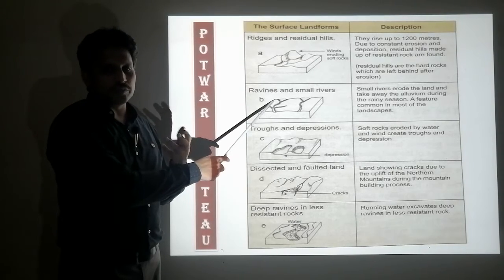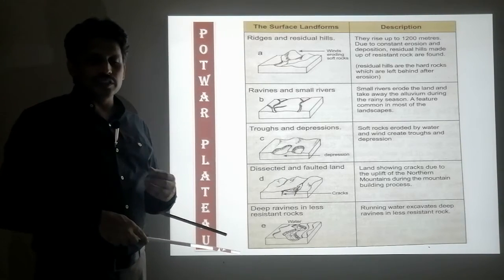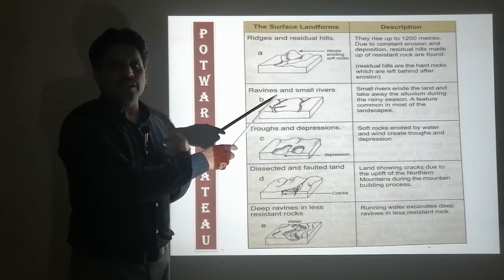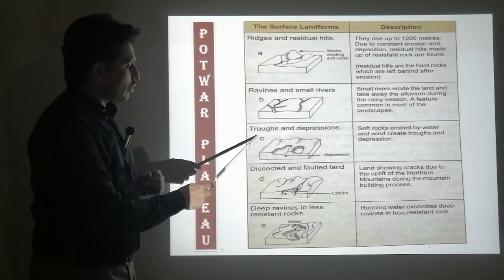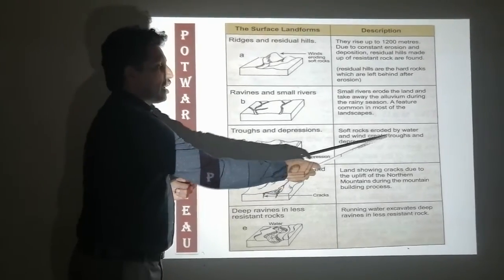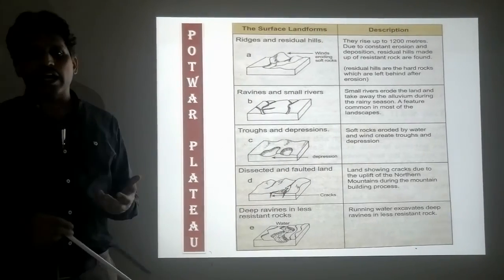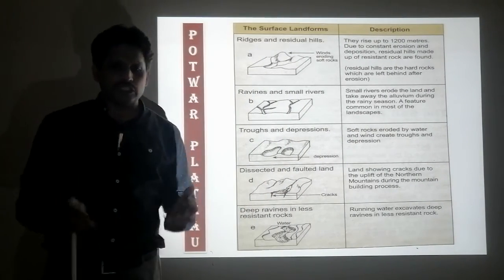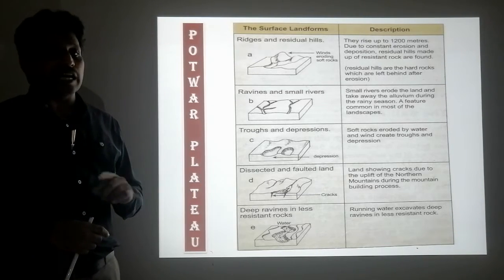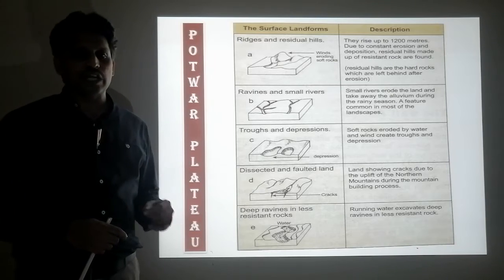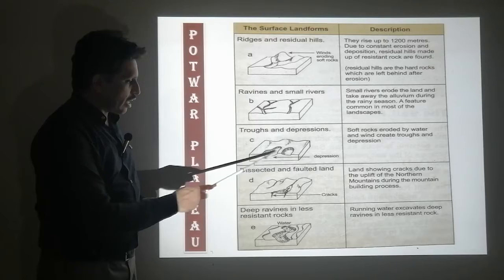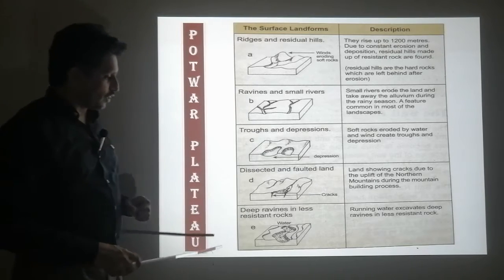So there are many ravines because several streams produce them. There are different channels, small rivers in the Pothohar region. Therefore, there are many ravines. And next, troughs and depressions. These are formed when soft rocks eroded by water and wind create troughs and depressions. Depressions mean a pit. There are many depressions which are formed again by the agents of erosion, which are wind and water. They erode, like you can see, there are holes or depressions or troughs.